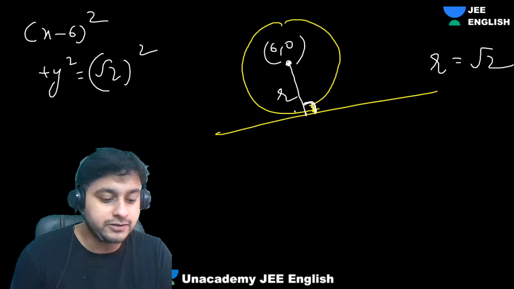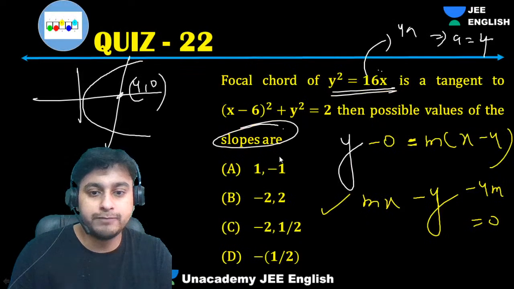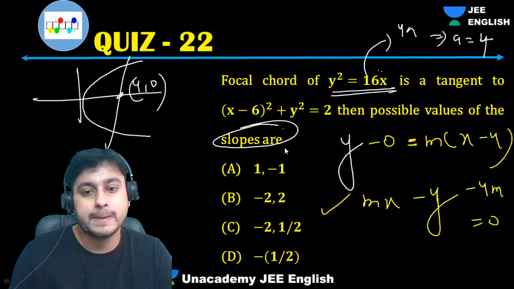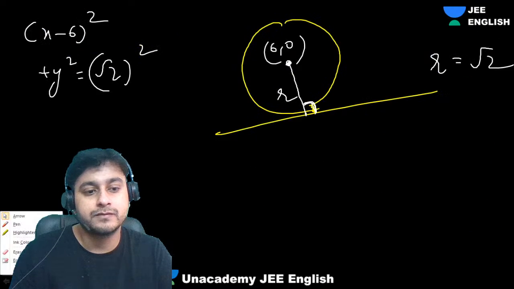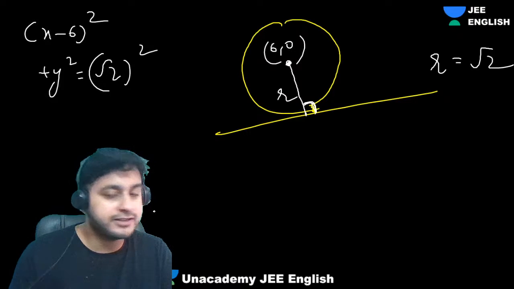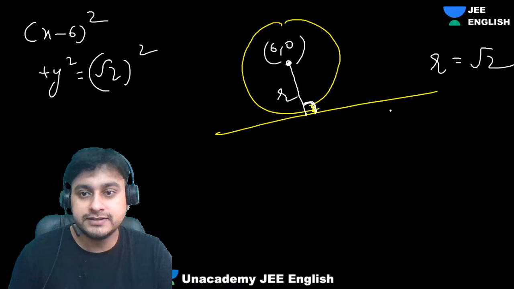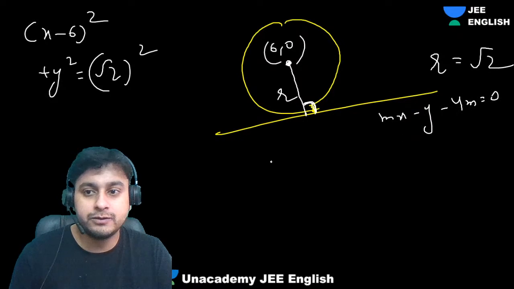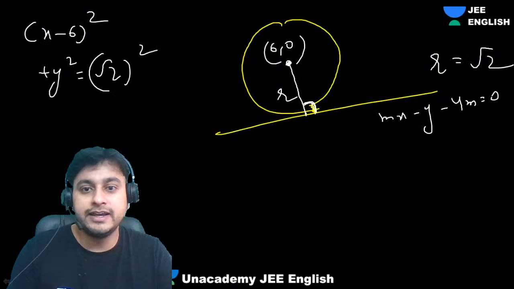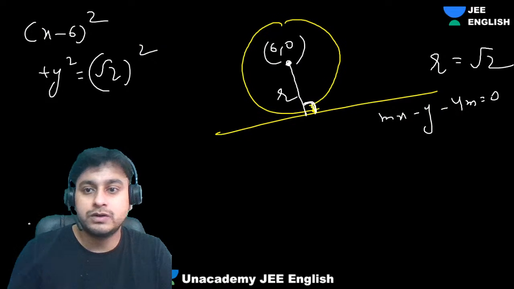So, guys, the distance of this point to this line. What is this line? mx minus y minus 4m equal to 0, right? So what are we getting?